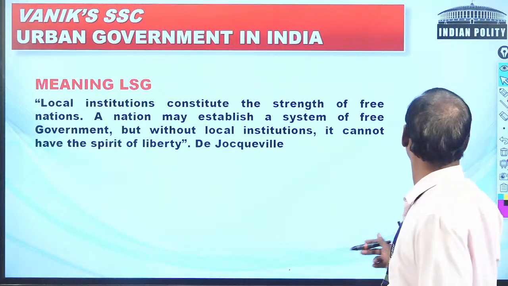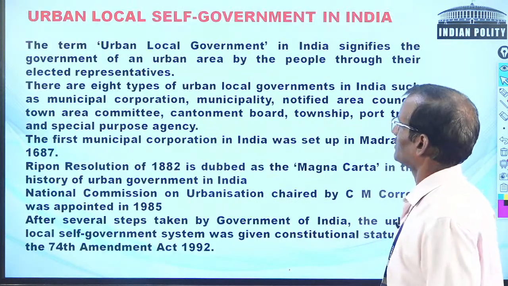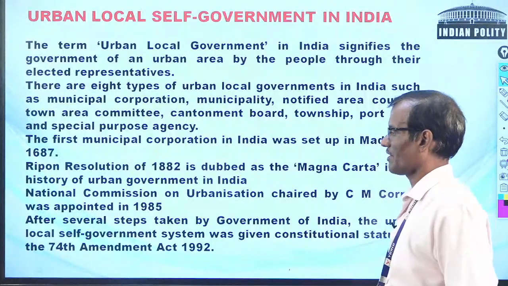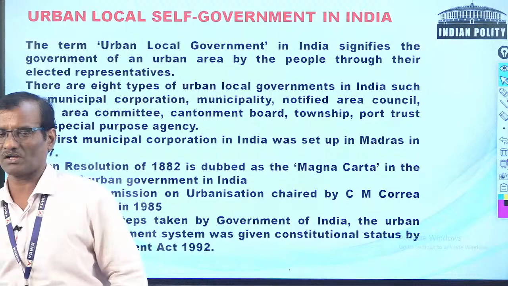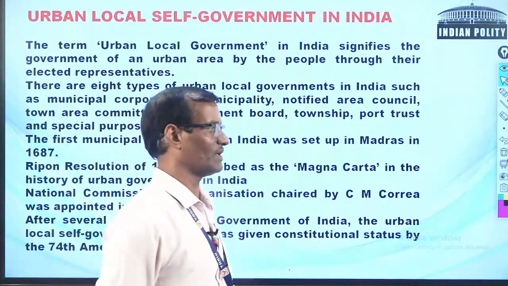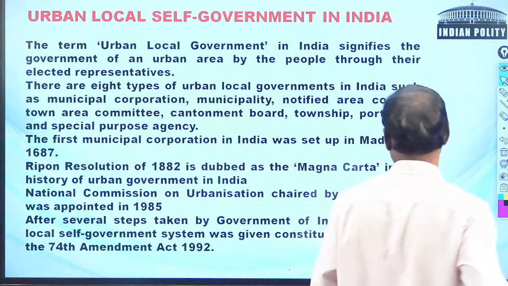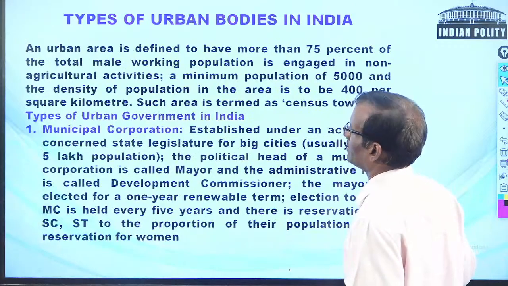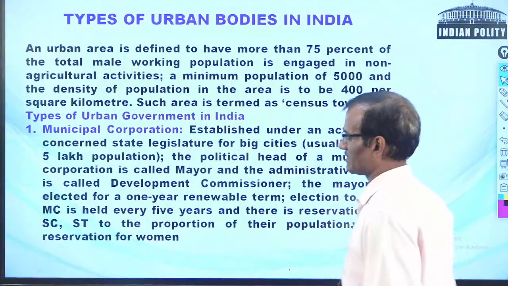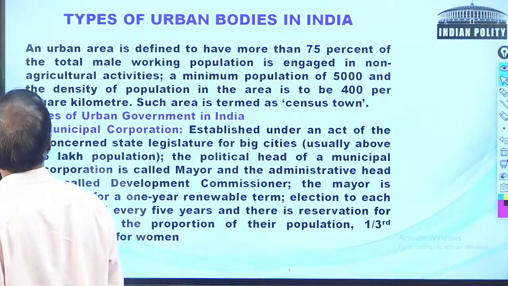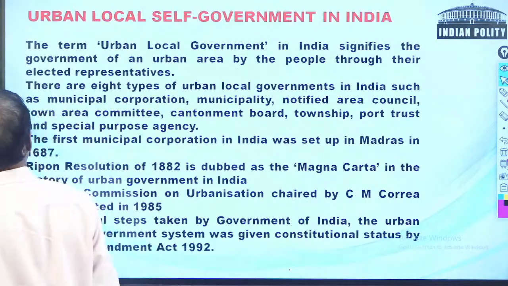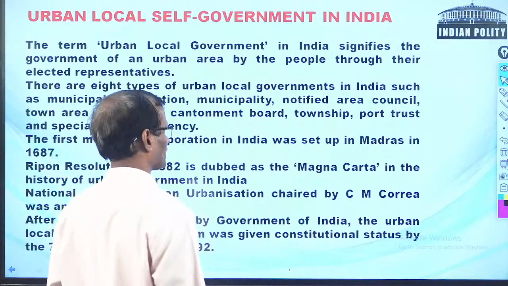Now we shall proceed with the urban local self-government. There are many things in urban local self-government. Let me just tell you briefly. Then we shall also discuss various types of urban areas. Types of urban local self-government.